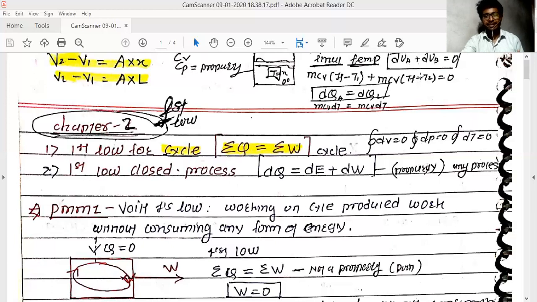law of a cycle. A cycle is nothing but a process where the initial stage and the last stage remain the same. Once the cycle is completed, it should not produce any change in the universe, or inside the system. So that change becomes zero when it comes back to the initial stage. And this can be represented as: whatever energy you are giving only converts into work. That is this equation, summation of heat equals summation of work.